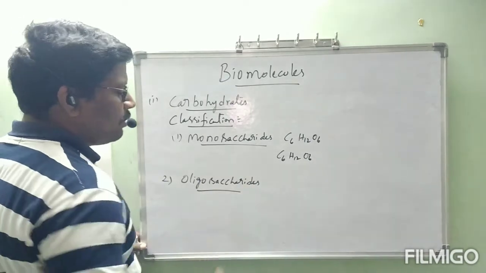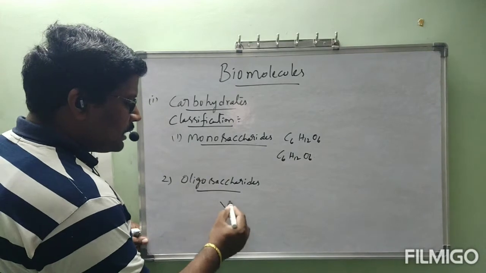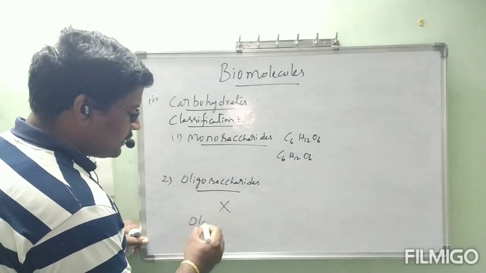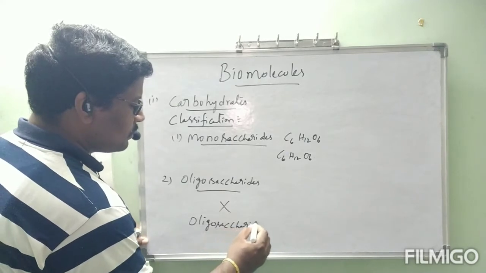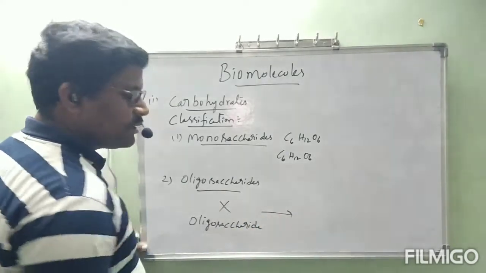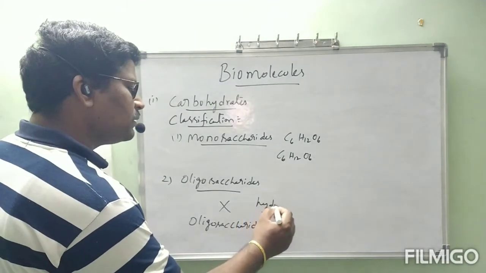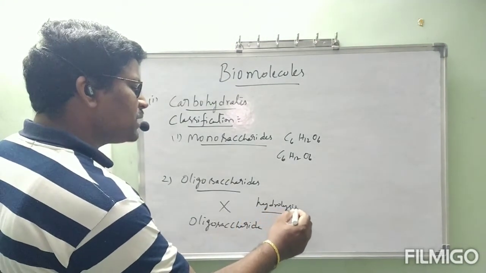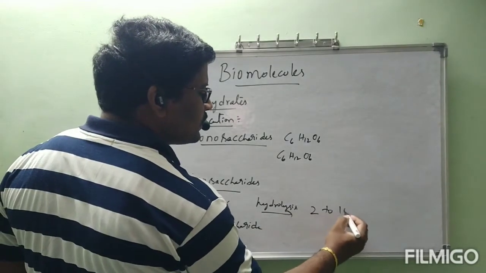Oligosaccharides. Suppose let X be an oligosaccharide. If X undergoes hydrolysis, it will give 2 to 10 carbohydrates.